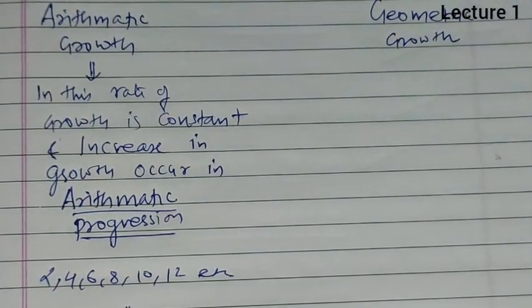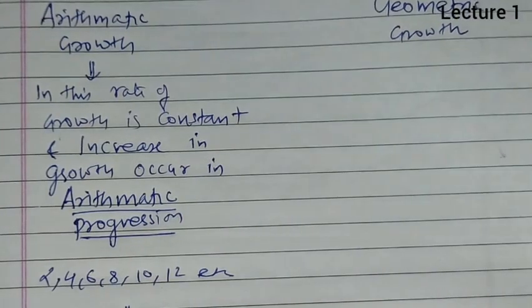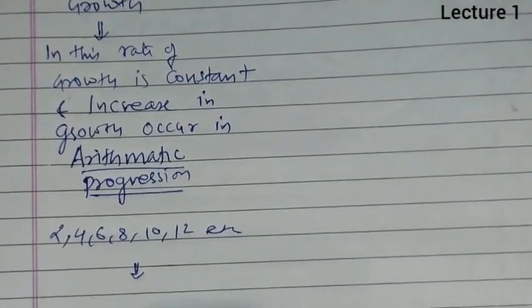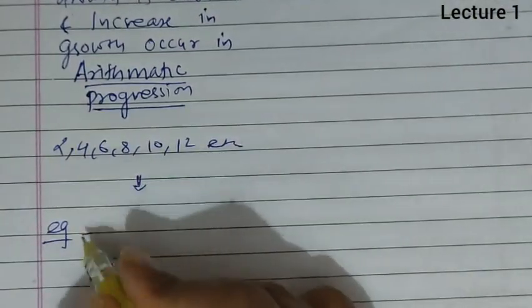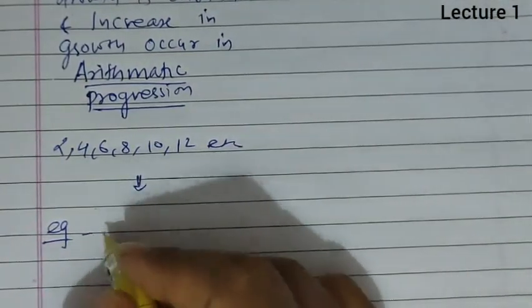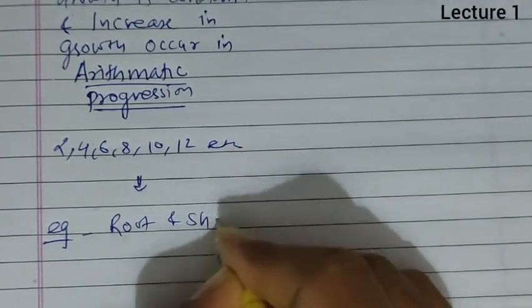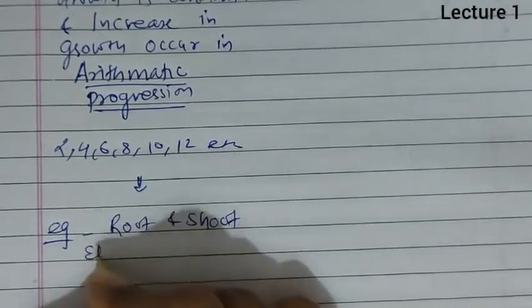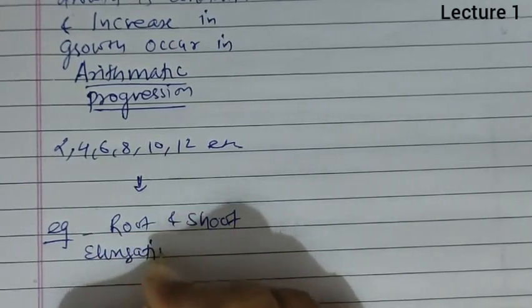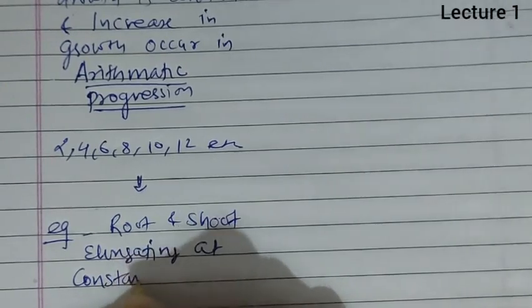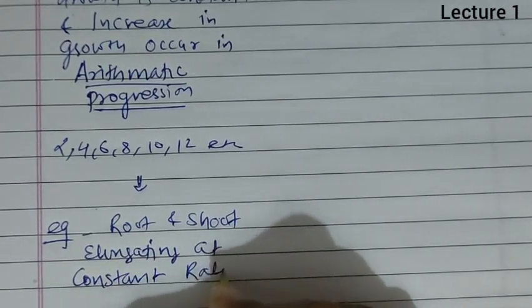Now if we take an example, this arithmetic growth is found in root and shoot elongating at a constant rate.